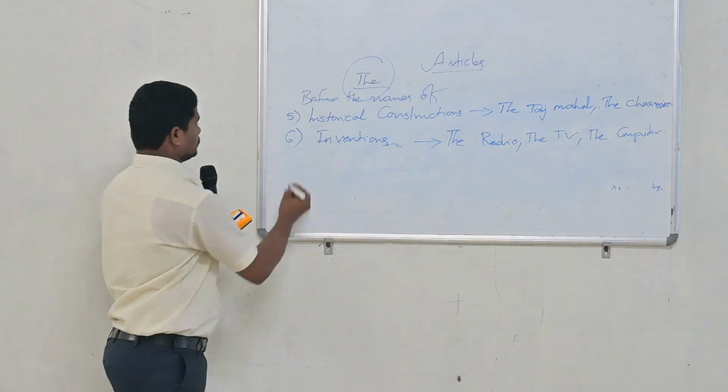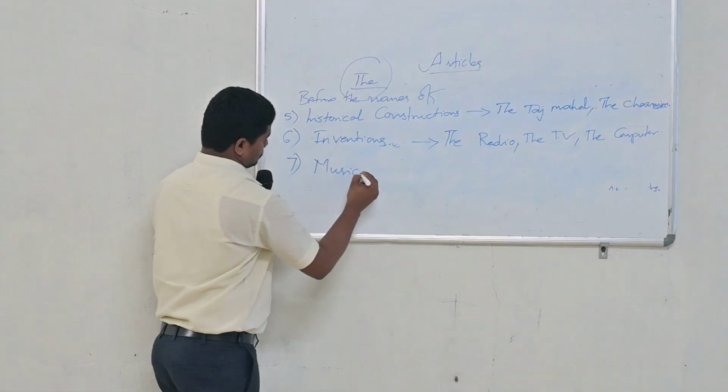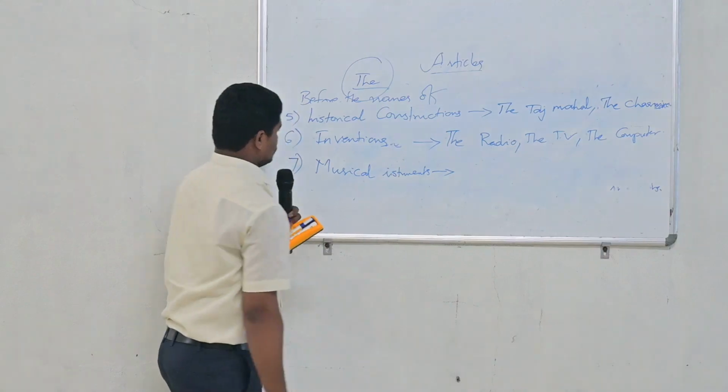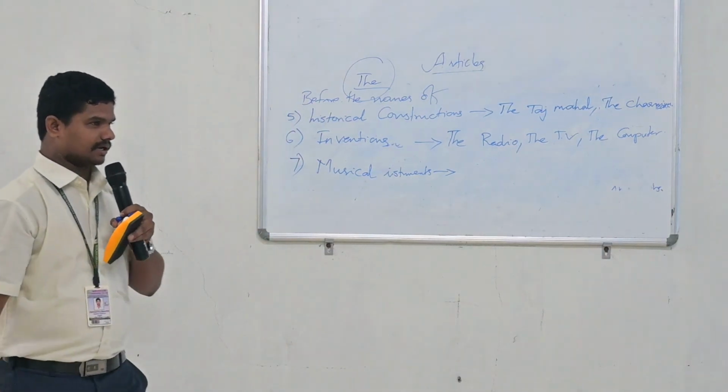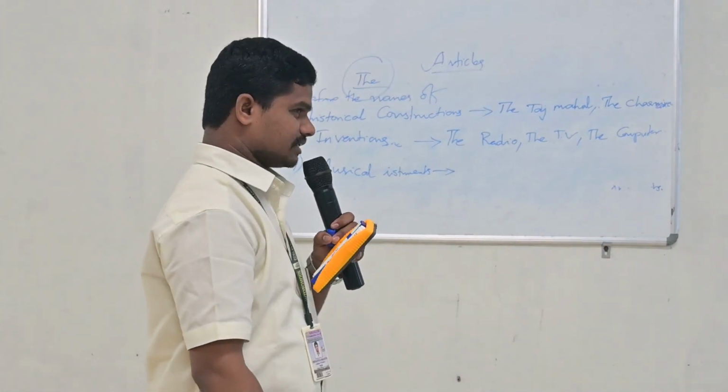Okay? And next one, before musical instruments. Francis, I think you are adept in playing musical instruments. Can you please tell me which musical instrument you like most? Casio, very good. So before all the musical instruments we use article the. So the musical keyboard. And next, any more?